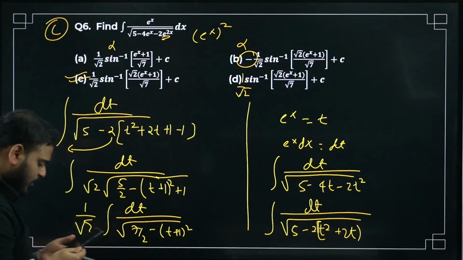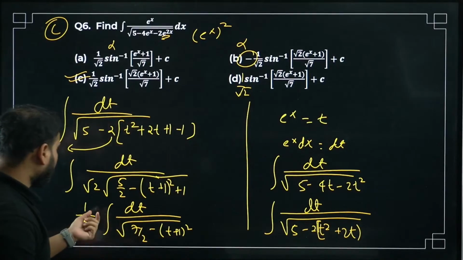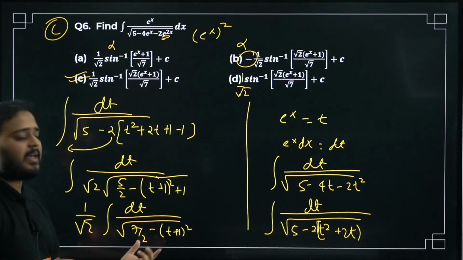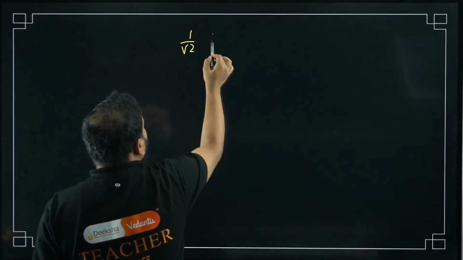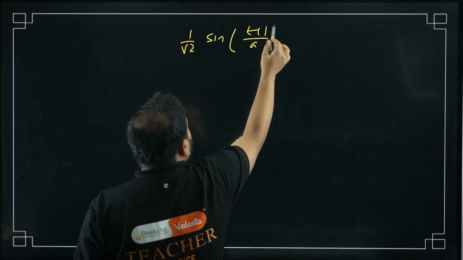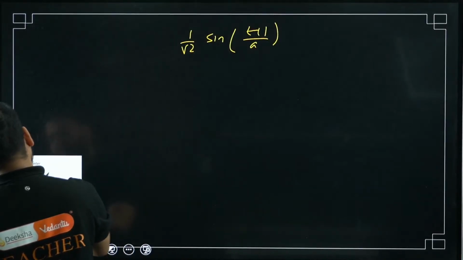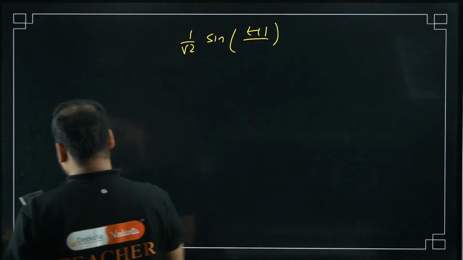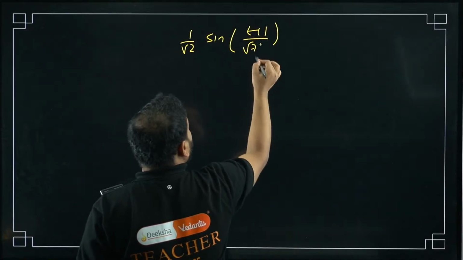Correct now, are all of you getting it right? The formula: 1 by root 2 is there. This is going to be sine inverse of x by a. What is this going to be? Please check. 1 by root 2 sine inverse of (t plus 1) by a. What is a, sir, over here? A will be root 7 by root 2.